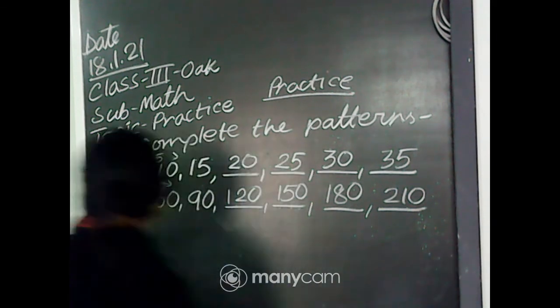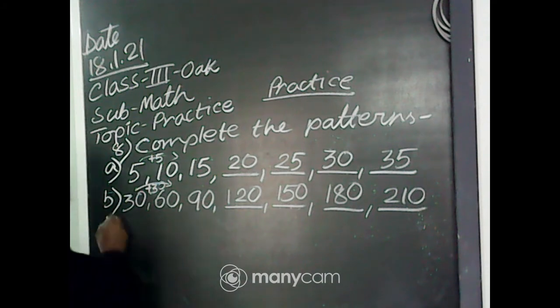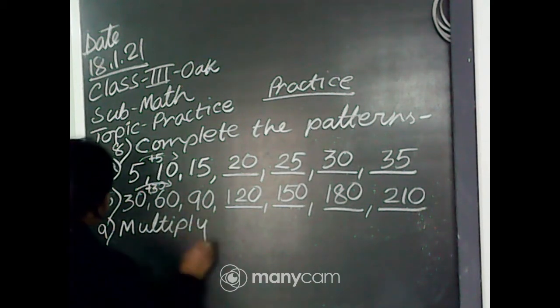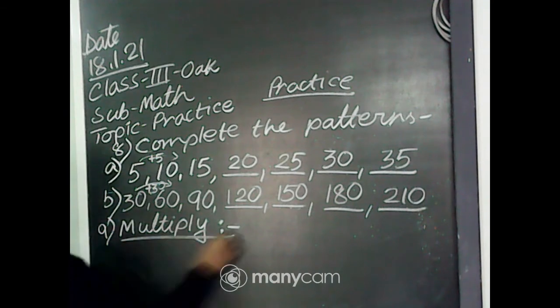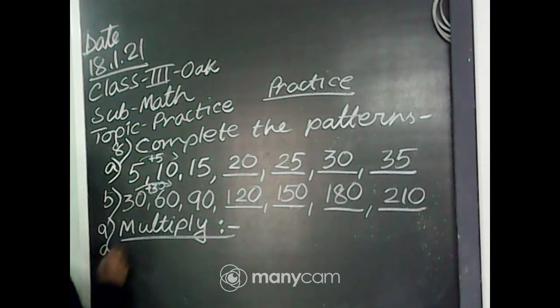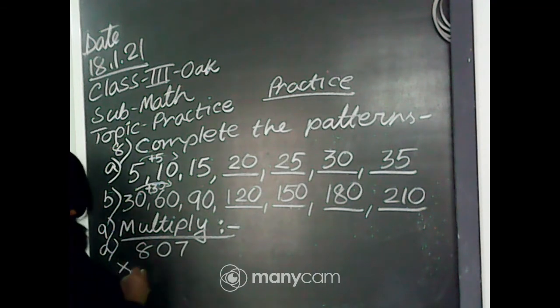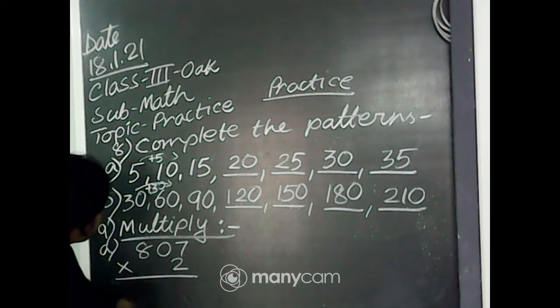Okay, now next number 9, multiply. Number A: 807 into 2.